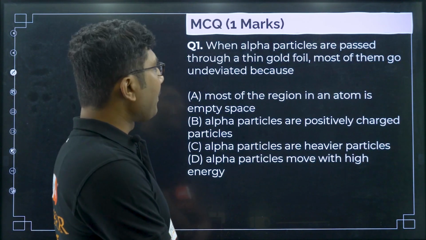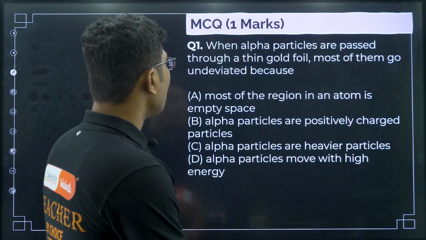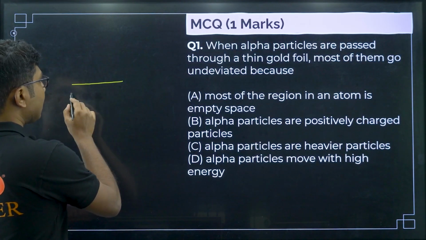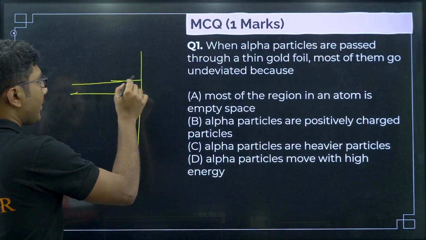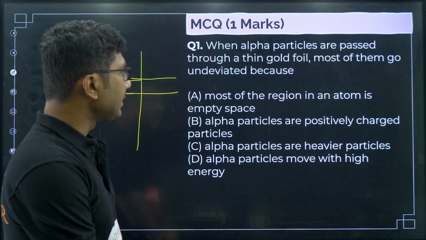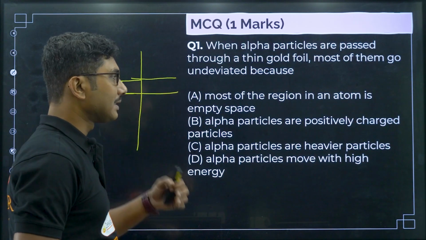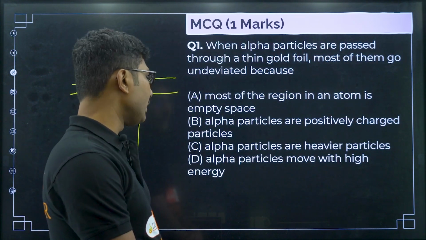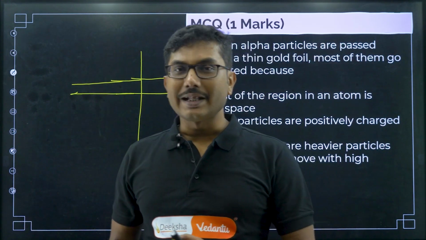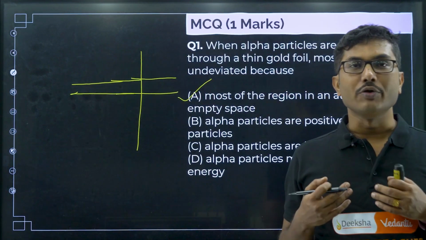When alpha particles are passed through a thin gold foil, most of them go undeviated. So we know that when we pass alpha particles through gold foil, most of them go almost undeviated. Why? Because most of the region in an atom is empty space. Alpha particles are positively charged, heavier particles, and they move with high energy. So the correct reason is that most of the space inside the atom is actually empty. That is why it is not colliding with anything and it is going straight.